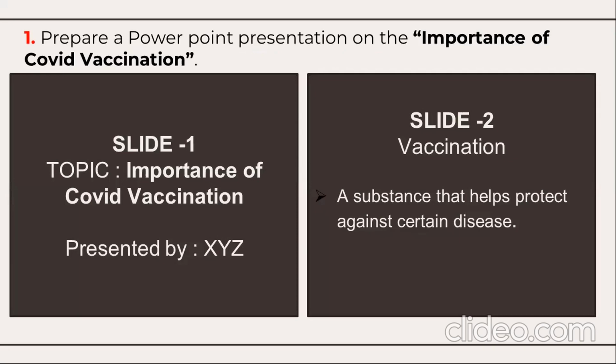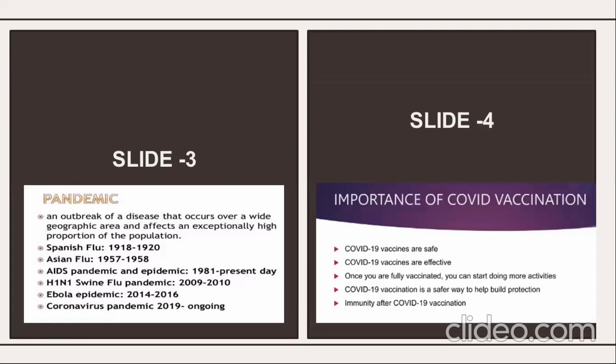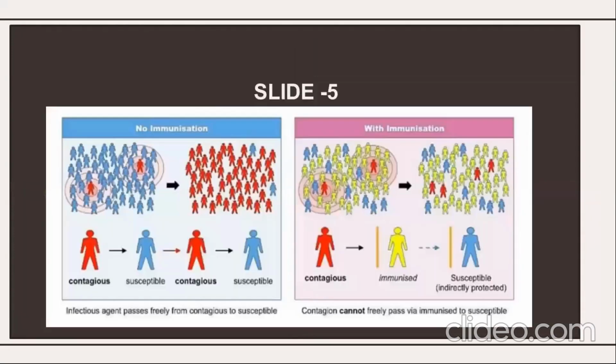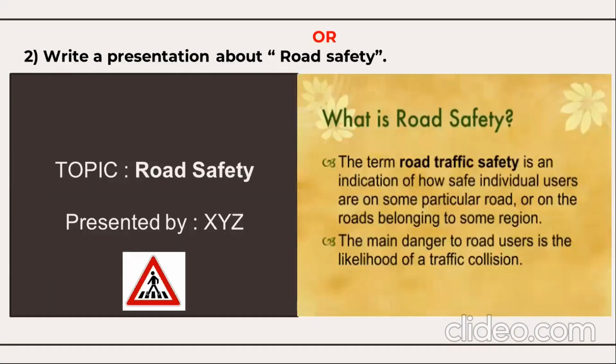You need to draft the 5 slides manually where you can add the pictures. So the first slide, you mention the name of the topic, presented by. Second slide onwards, you can look at the screen, you can divide the content. Then the third slide, fourth slide, and finally fifth slide, and the last slide could be the thanks slide or any question slide. So when you are drafting this question here, preferably you draw some images, design it, decorate it in some different way, like capital letters, small letters, shade the slides, make the boxes, and divide your content into the slides.